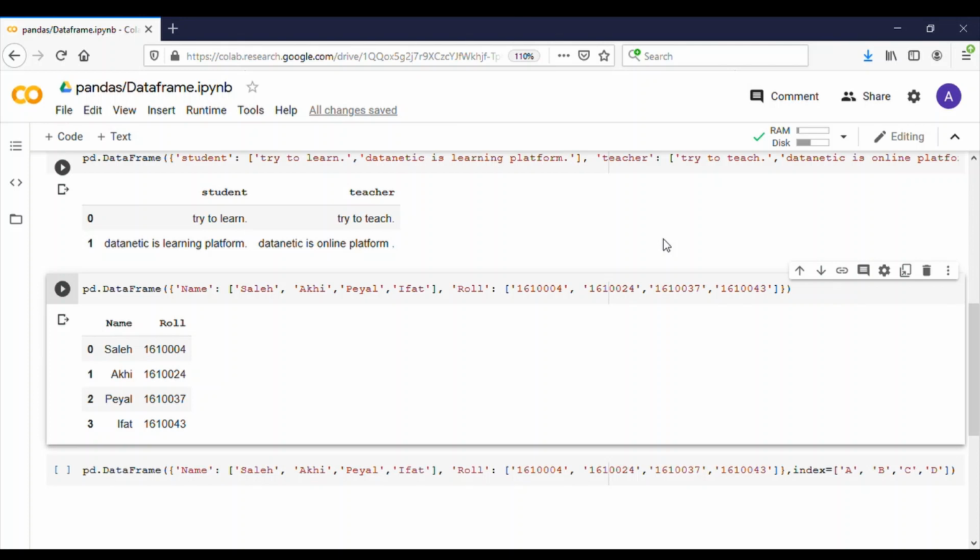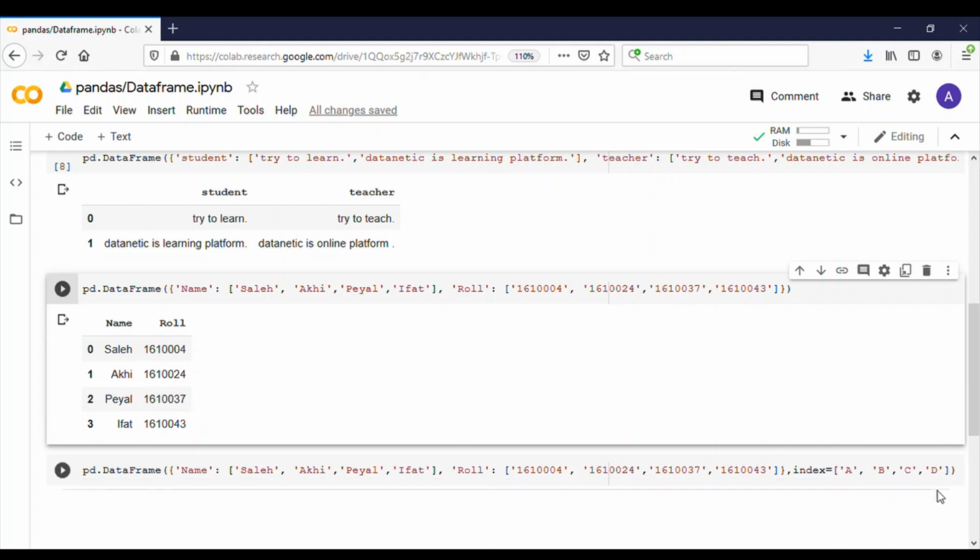This is the syntax for declaring a dictionary whose keys are the name and role columns and whose values are a list of string entries and a list of integer entries. When we run this cell, we will see this output. In all of the above cells, we will see that the index automatically shows 0, 1, 2, 3.